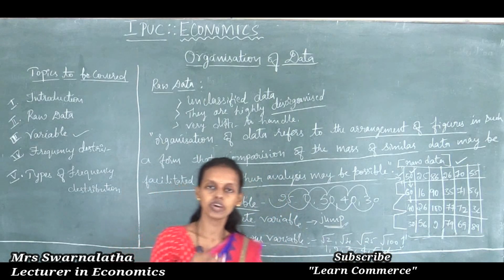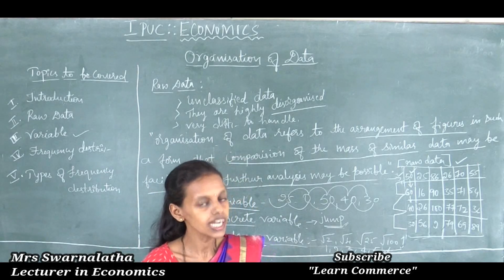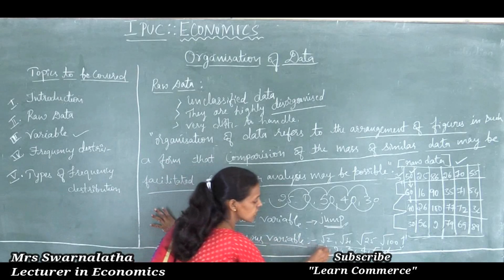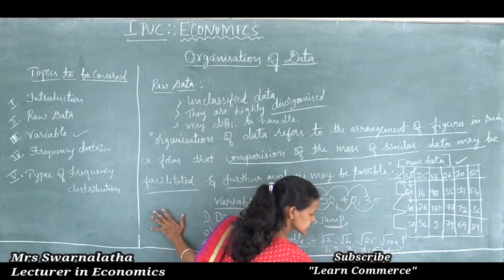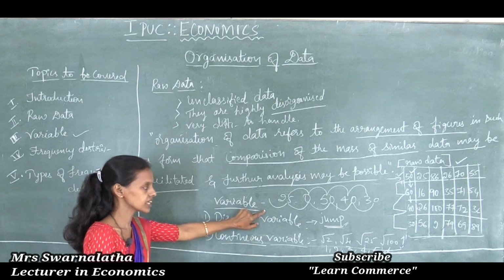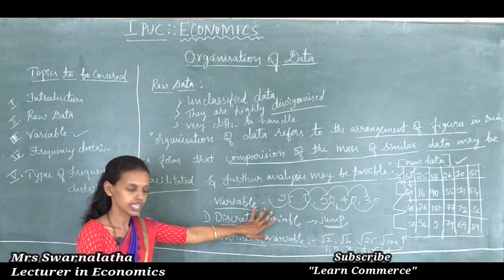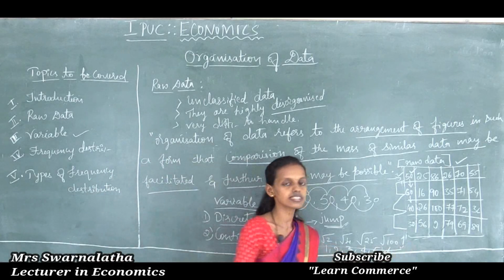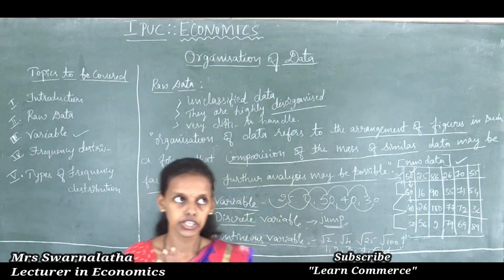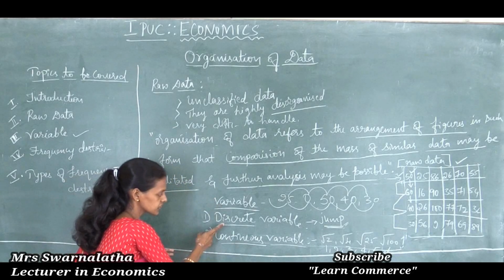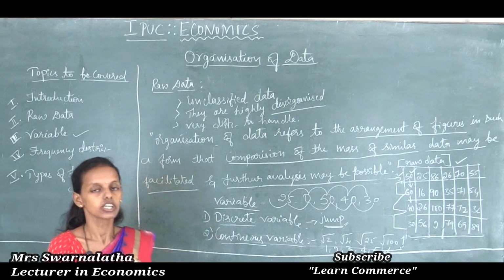A variable whose values come one after another is said to be a continuous variable. Thus, a discrete variable is a discontinued variable, and a continuous variable has values continuous in order. So there are two types of variables, continuous and discrete.